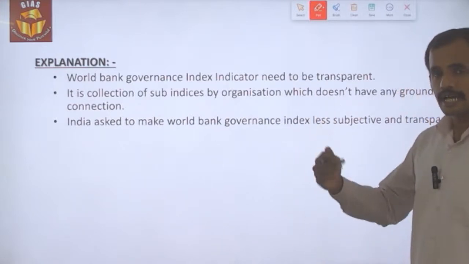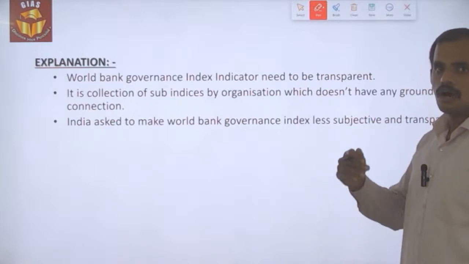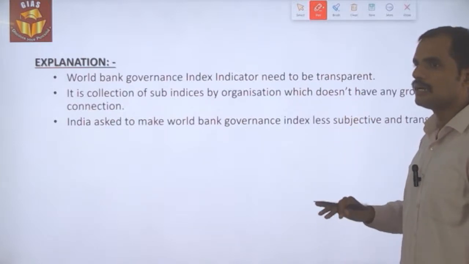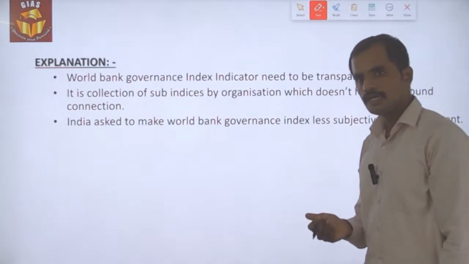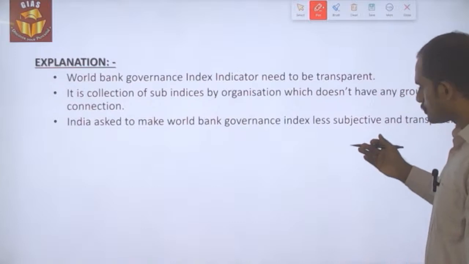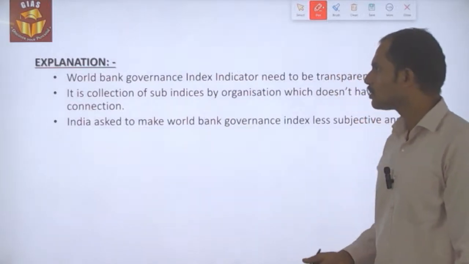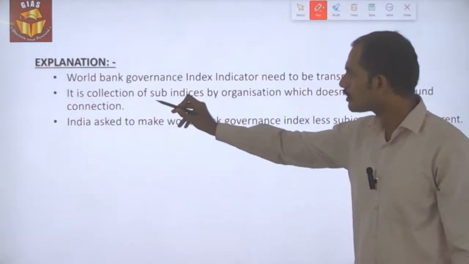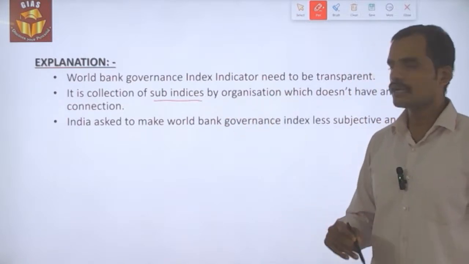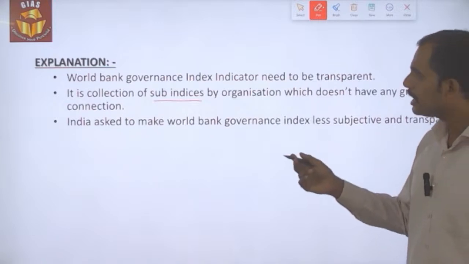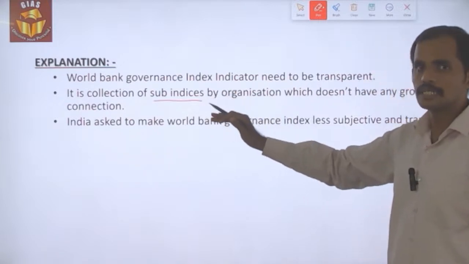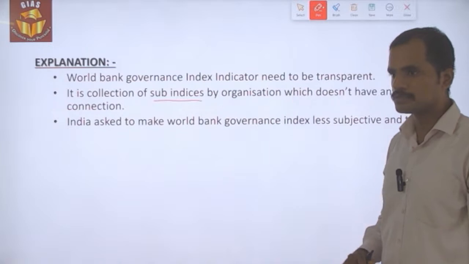Why? Because it is a collection of sub-indices of various organizations. These organizations don't have a connection with the local level environment or local level sentiments. So these sub-indices do not reflect the reality of the ground situation. That is why India wants the governance index released by the World Bank to be transparent.